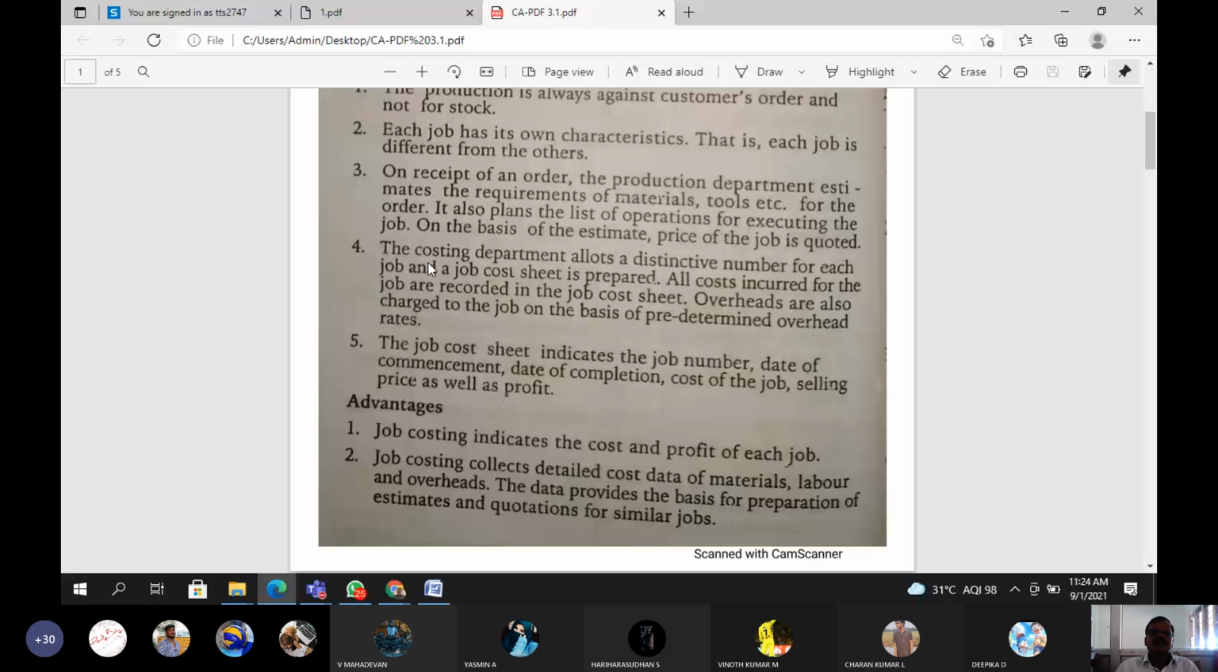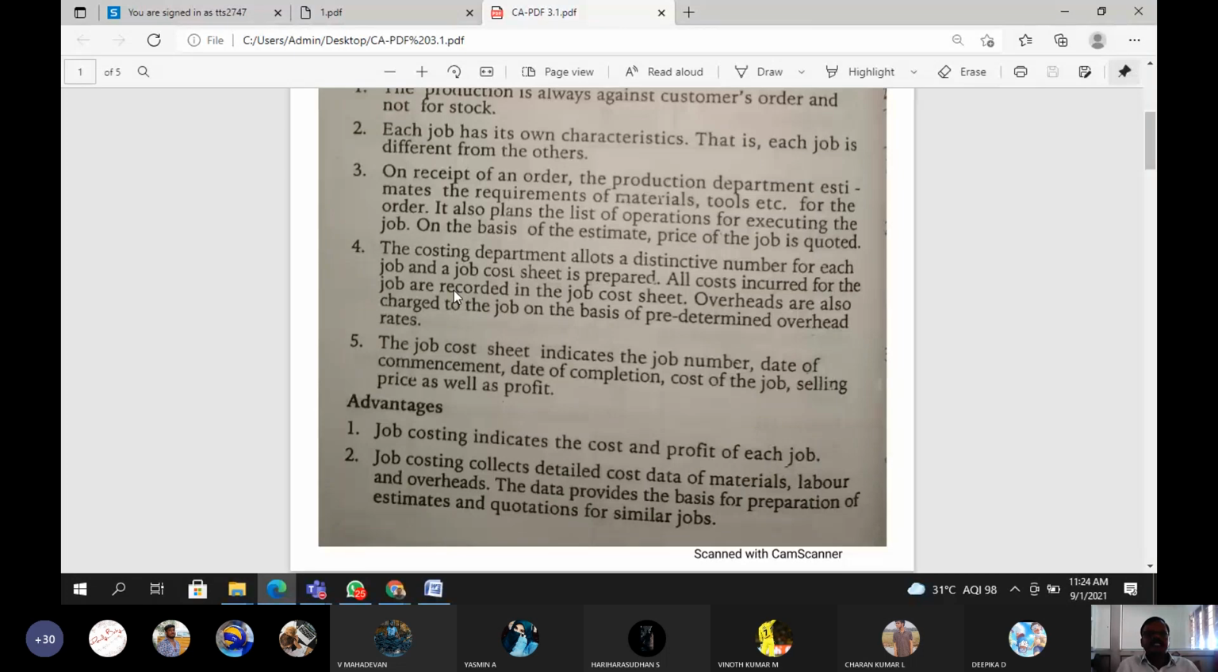The costing department allots a distinctive number for each job, and a job cost sheet is prepared. The costing department runs in big industries and big firms. For example, the costing department allocates a job order number to the people assigned to execute that job. At the same time, the job cost sheet is also prepared.